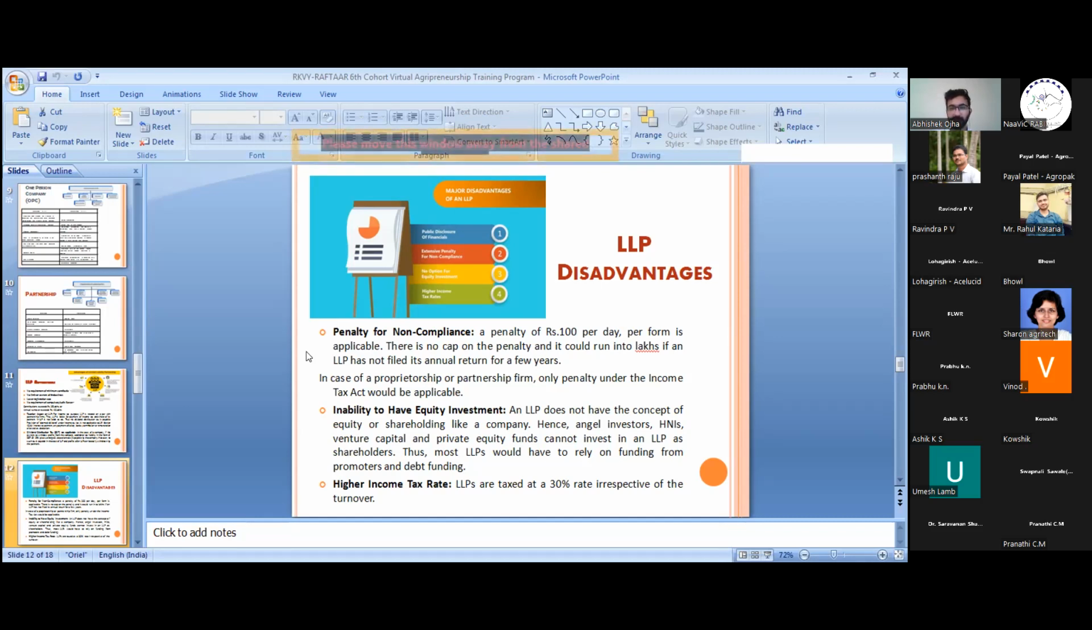And debt funding is only a loan taken from the banks or NBFCs. The income tax rate is higher, as we have discussed, that there is a flat 30% tax rate on LLPs as per the Income Tax Act.